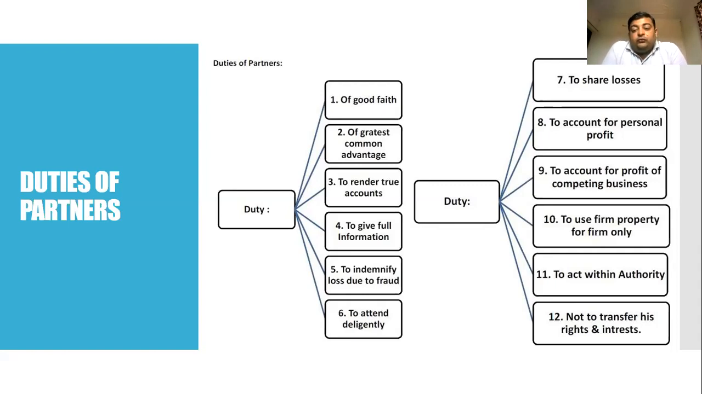Next, duty to use firm property for the firm only. As has already been decided under the Companies Act and even the Partnership Act, a firm is a different legal entity. So the person is different, the partner is different and the firm is different. The partner should not use the firm's property. If there are four partners, three are sleeping and one is active, the active partner cannot use the firm property for personal use. So it is a duty that firm property should be used for the firm's purpose only.